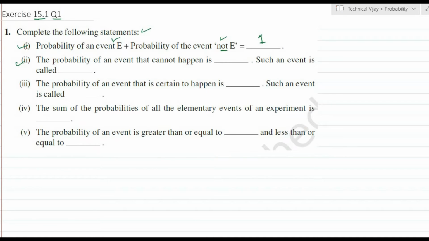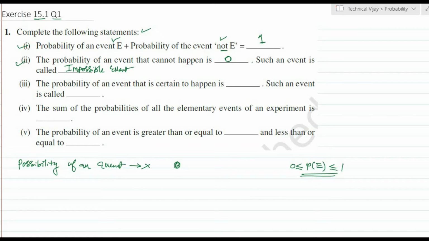The second one: the probability of an event that cannot happen is what? Such an event is called what? As we know, an event that cannot happen means the possibility of the event is not at all there, so its probability will be equal to 0. The probability of an event always lies between 0 and 1. Hence the probability of an event that cannot happen is equal to 0, and such an event is called an impossible event.